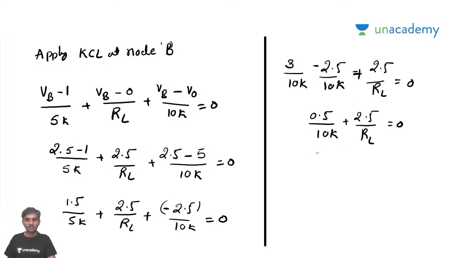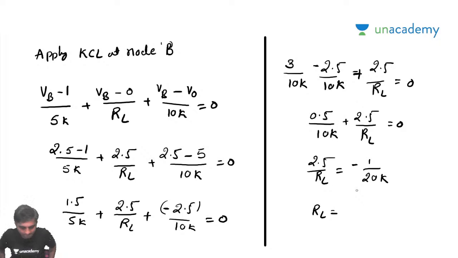So if you look at here, 2.5 by RL is equal to minus 1 by 20K, right? So what will be remaining, sir? So RL is going to be... did I make some mistake here? Somewhere?